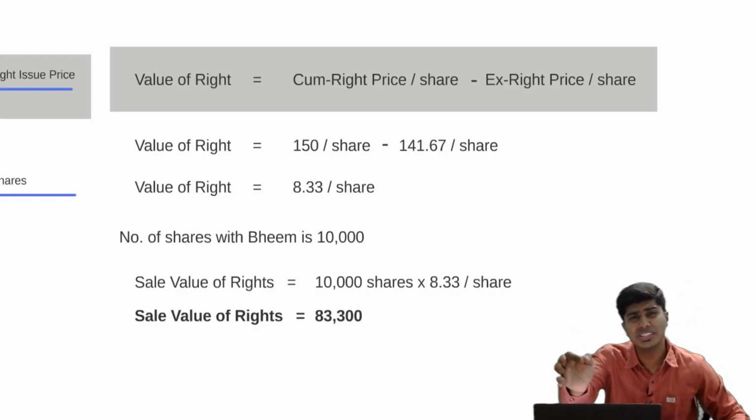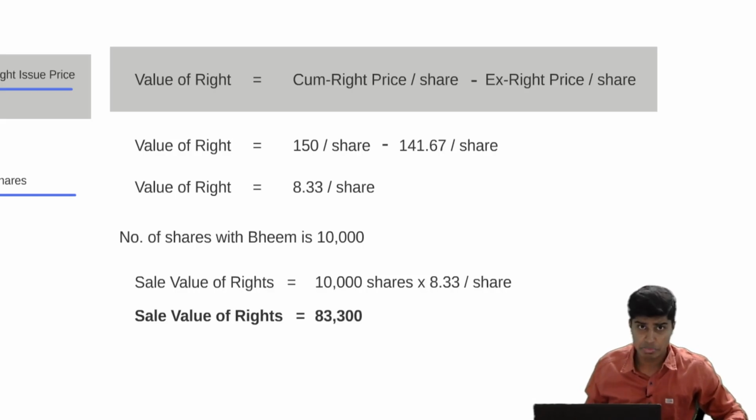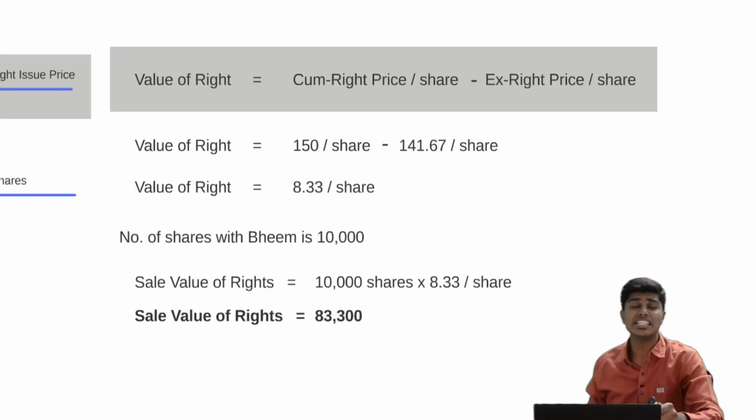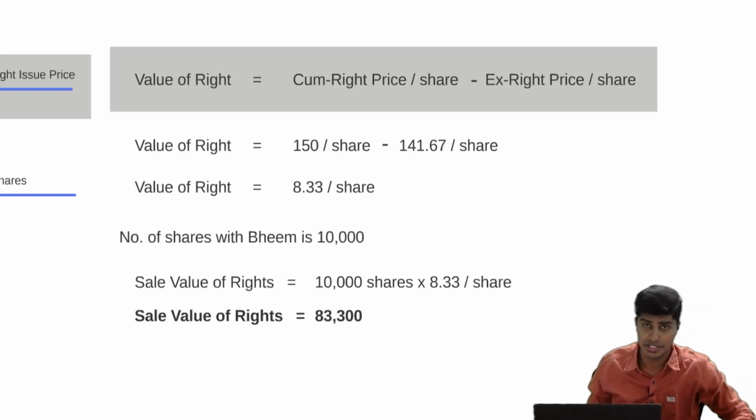Entire 83,300 is profit. We would have done this in accounting standard 13 investment accounting, that sale consideration received for sale of rights will be completely transferred to P&L account credit side. Entire consideration. There is no cost against it. I hope you got this point.